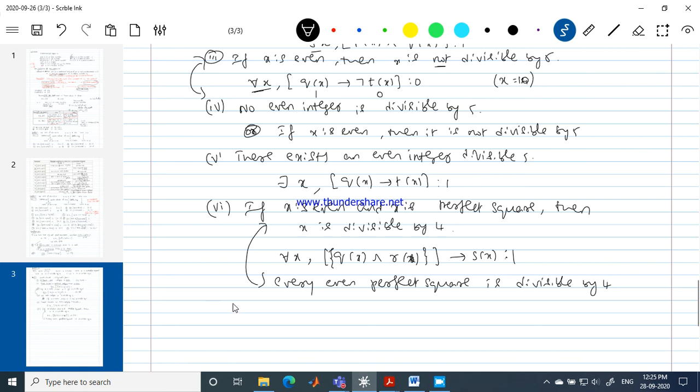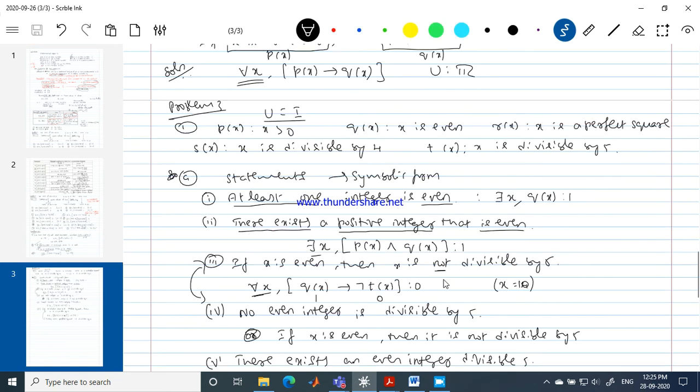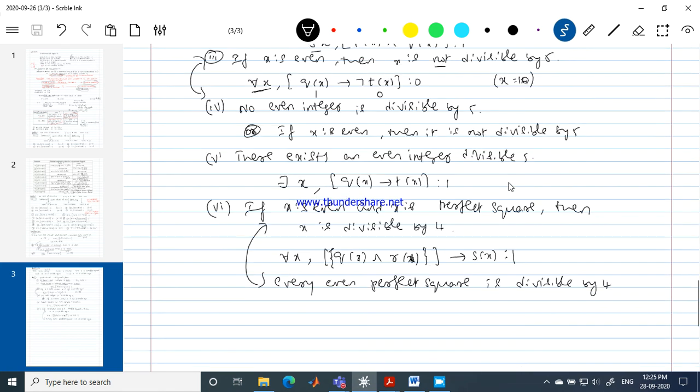Now the problem is, the question is not visible to you, and those who have not written it, please make a note. P of x means x is greater than 0, Q of x means x is even, R of x means x is a perfect square, S of x means divisible by 4, T of x means x is divisible by 5. Now, if the problem is given in symbolic form, I want you to put it in sentence form and then write your truth value.